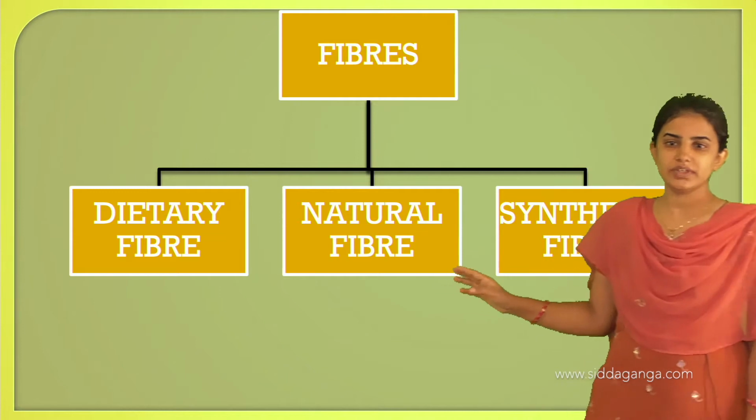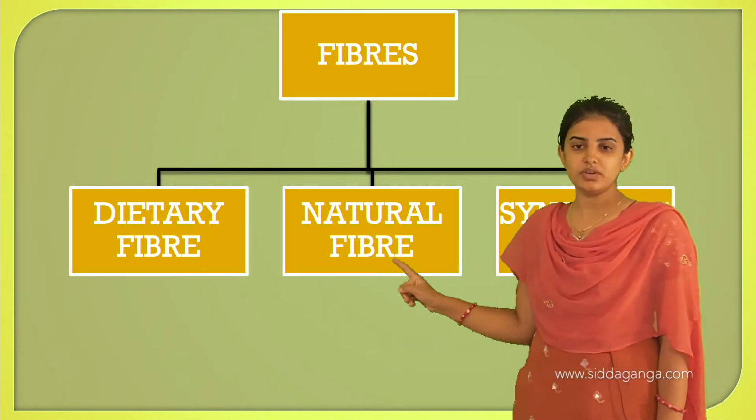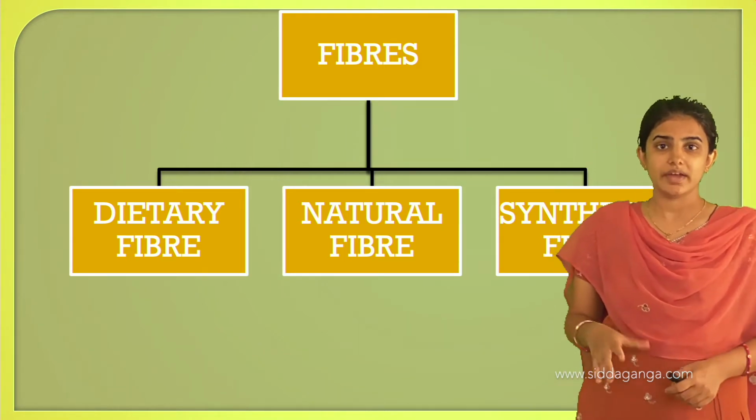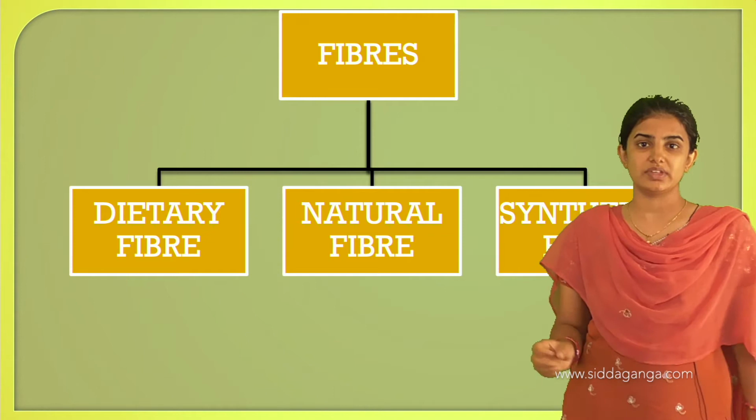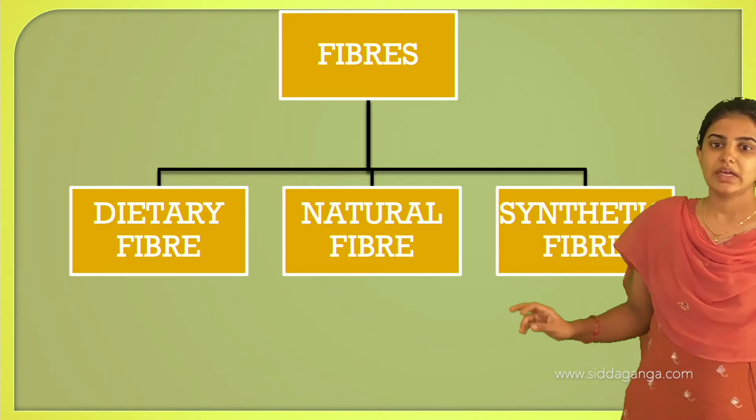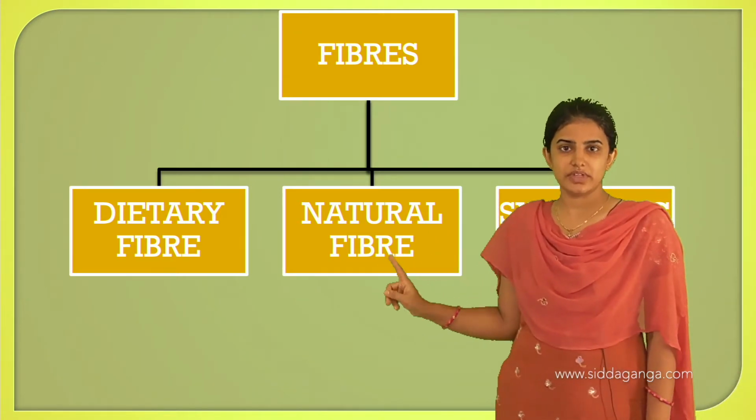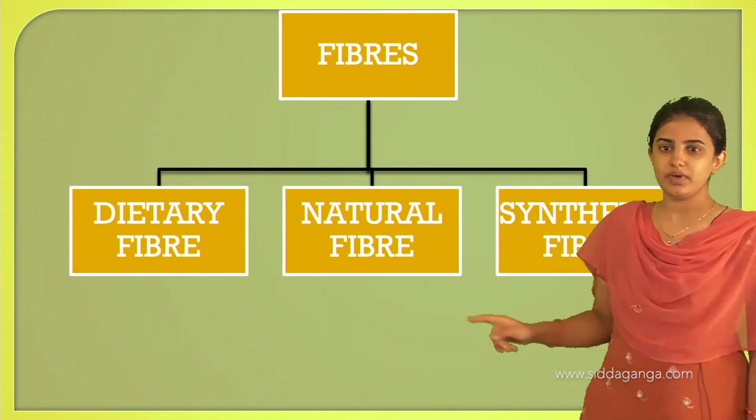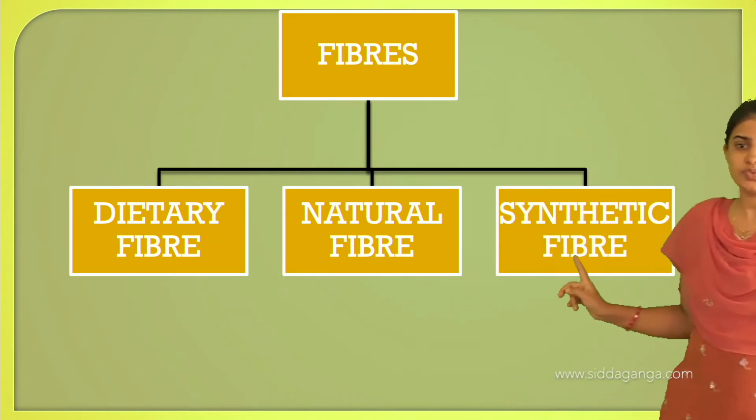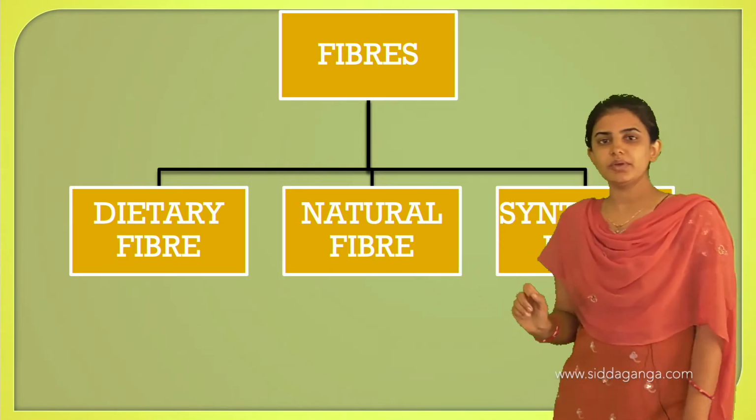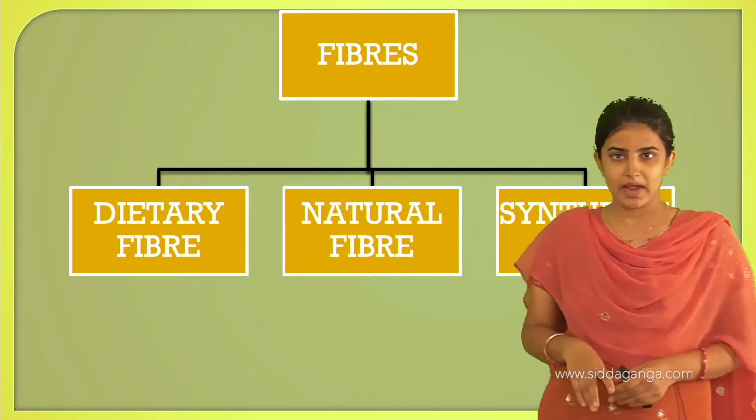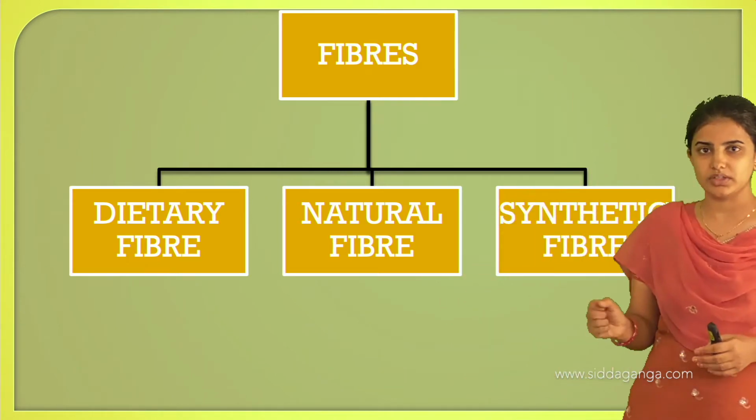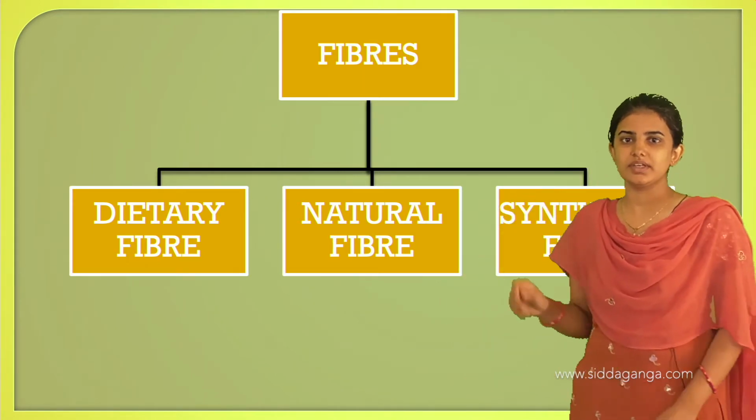The second one is natural fiber. Natural fibers are those fibers which are made from nature and naturally occurring sources like plants as well as animals. Examples of natural fibers are cotton as well as jute. These are two examples of natural fiber, and the next one is synthetic fiber. Synthetic fibers are those fibers which are prepared by man by using different types of chemicals applied to making cloth, and such fibers are called synthetic fiber.